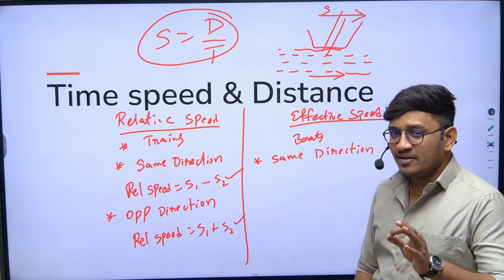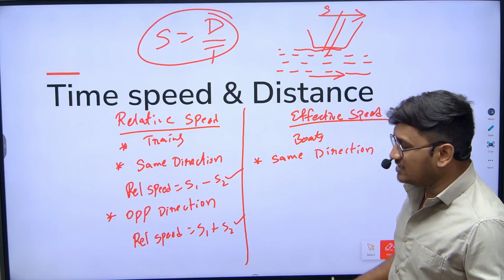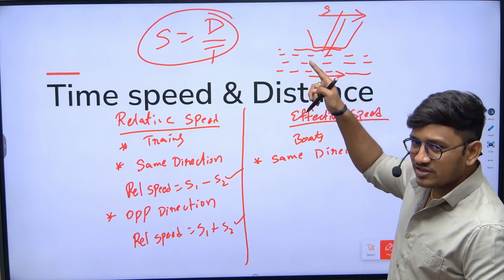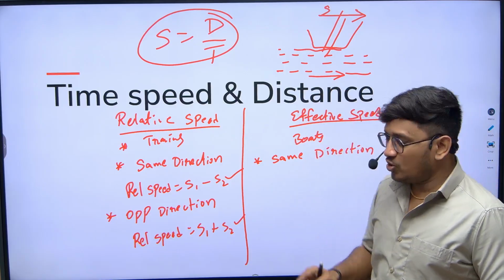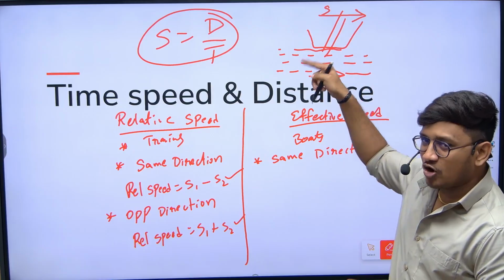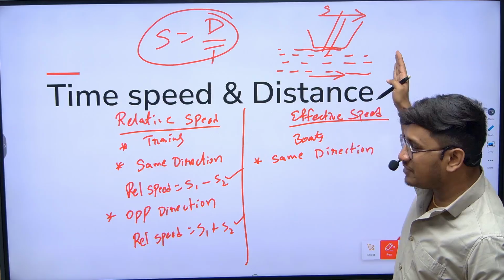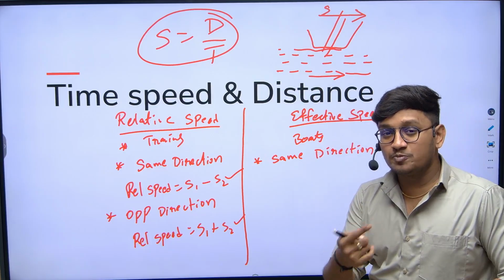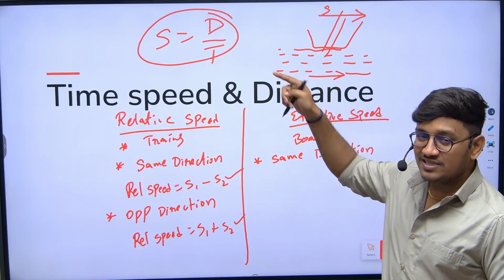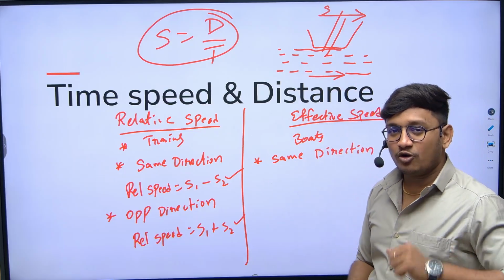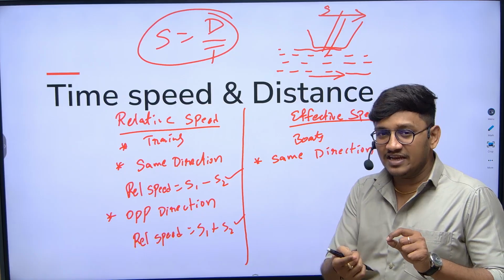Now obviously boat speed will increase or decrease. So we can easily say that when water starts flowing in the same direction as the boat, the boat speed will increase, right? So now when two objects, here the boat and the water, are moving in the same direction, their effective speed... what is meant by effective speed? The speed of the boat is getting affected by the speed of water, right? Here effect means change. Either it can increase or decrease.